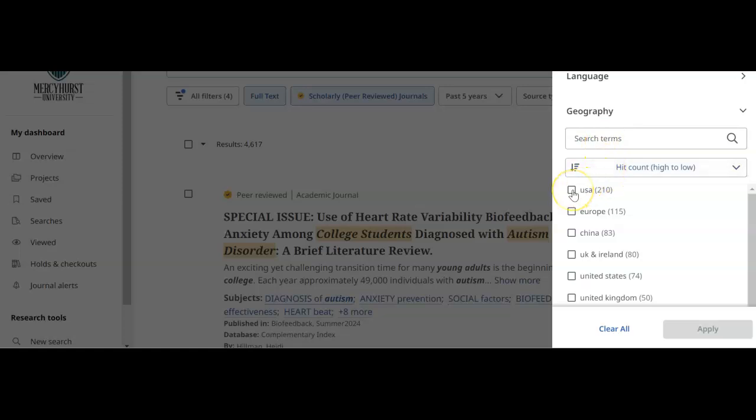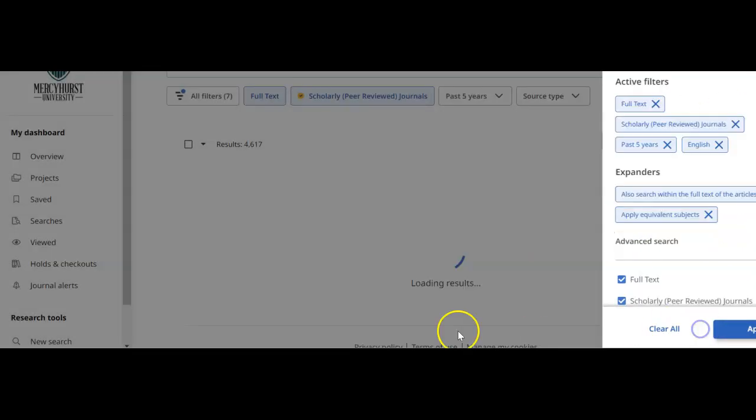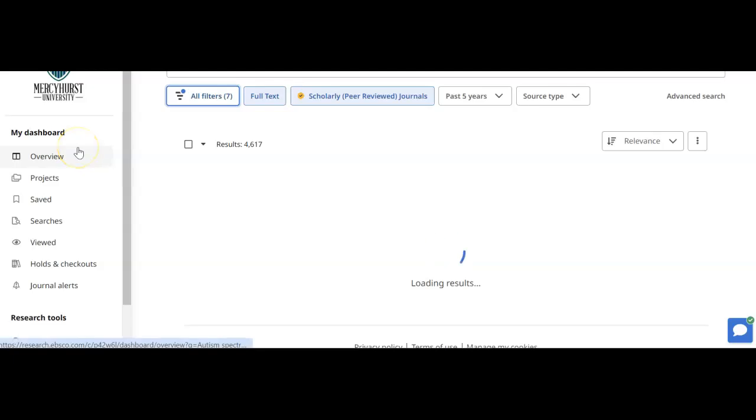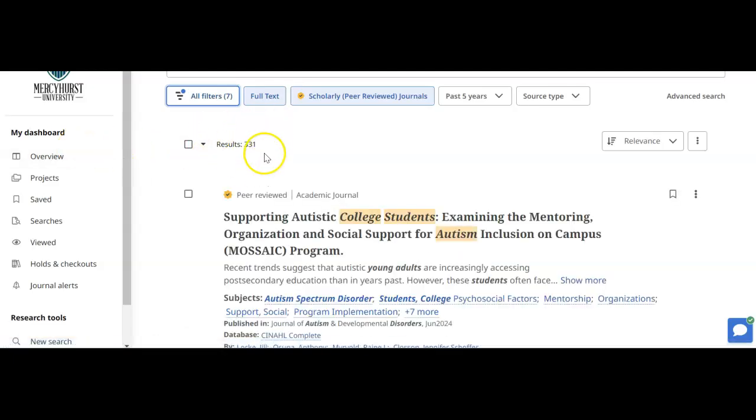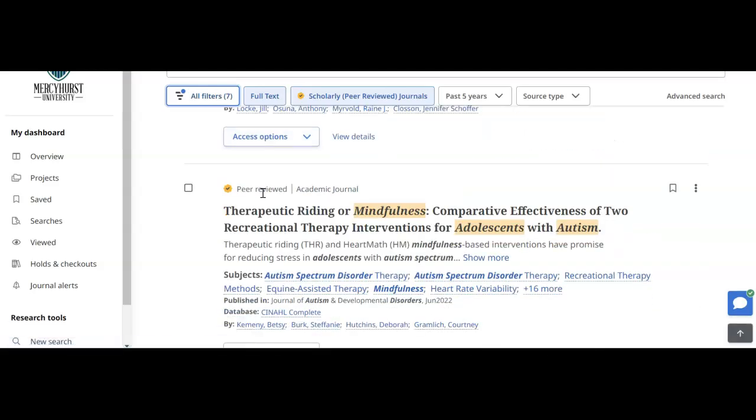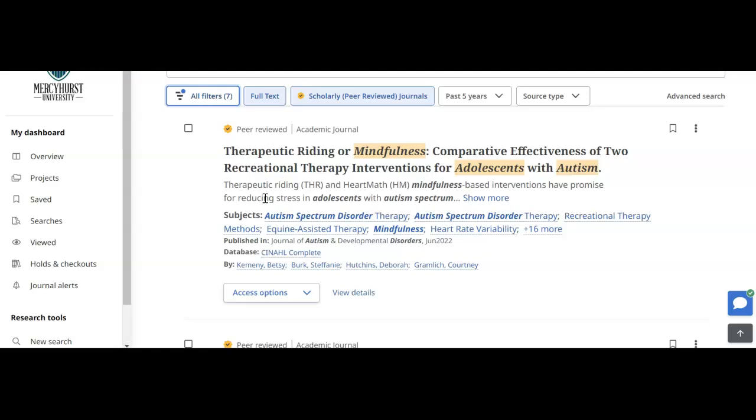It's often easier to find an applicable article when you select our country, so USA or United States, and maybe the United Kingdom, but you want a similar healthcare system. So I'm just going to pick those and apply. That usually brings your results down, and it did, to 331. So here are some articles that you might find really benefit you.